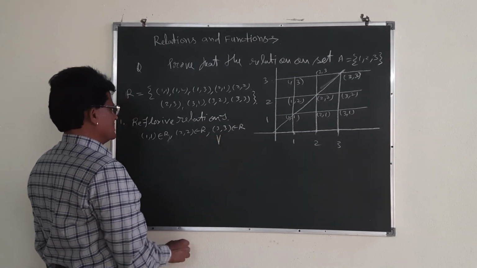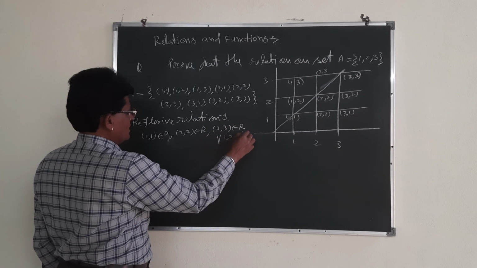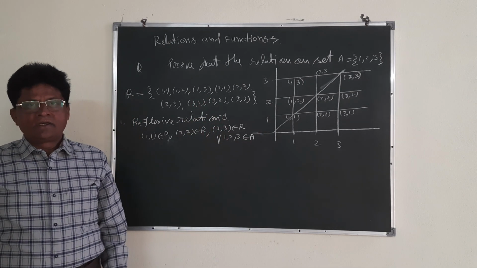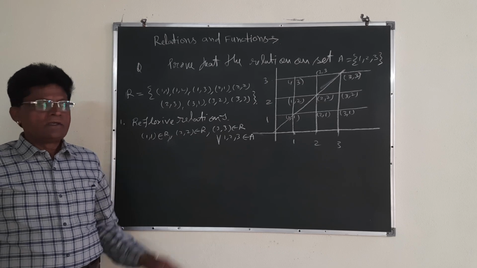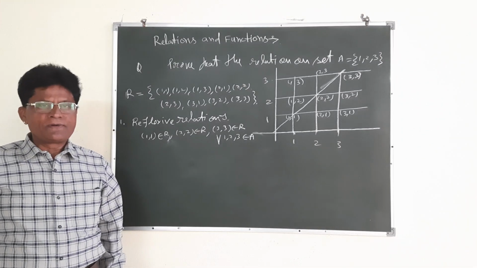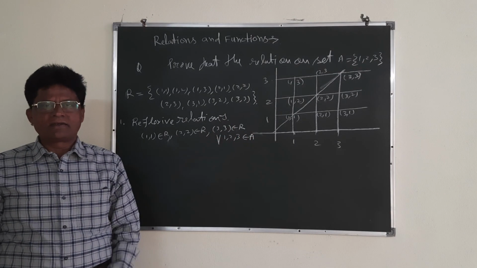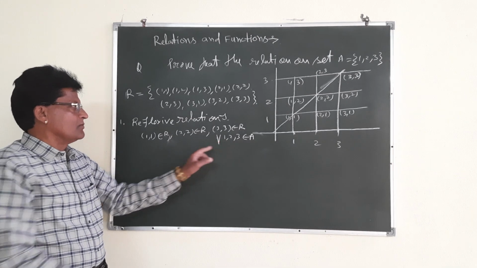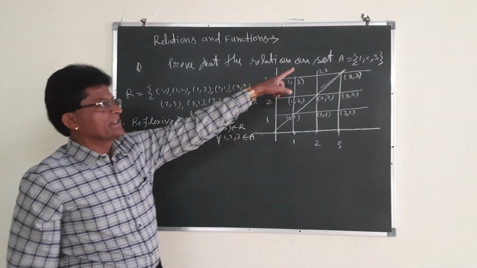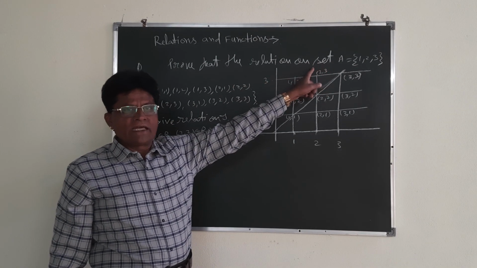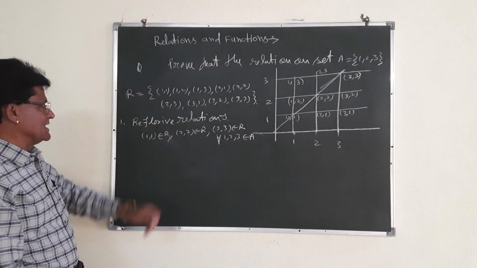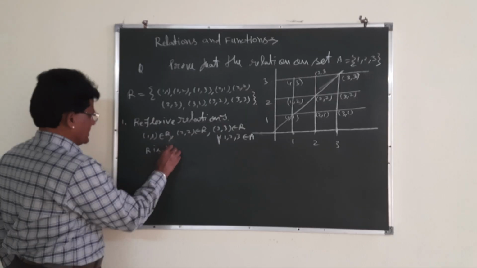For all, you must write 1, 2, 3 belongs to A. You must write it, otherwise marks will be deducted, because whenever a question is asked in the CBSE examination, it is divided into different steps, and for each step the marks are allotted separately. That is why you write it. For all means for every: 1, 2, 3 belongs to set A. All these must belong to set A. Then only you can discuss the universal relation, and other relations also. Then you can say that R is reflexive.